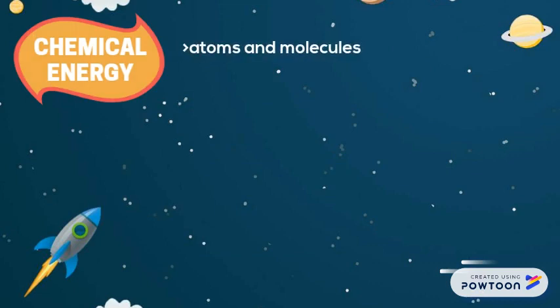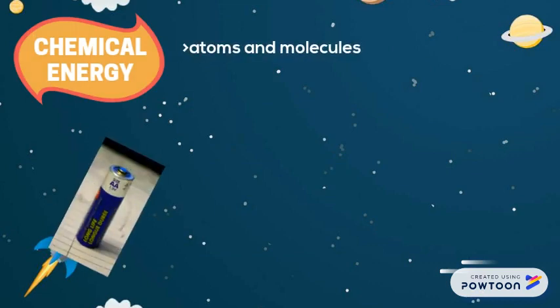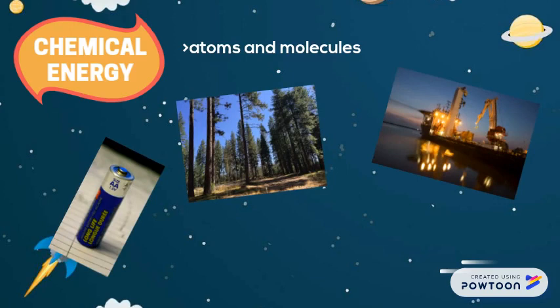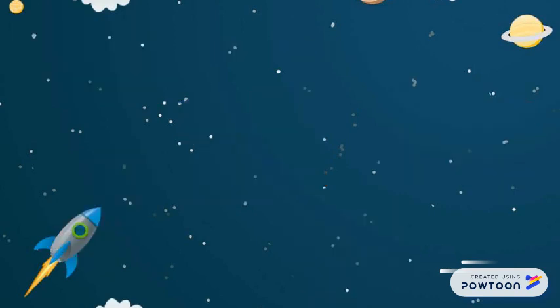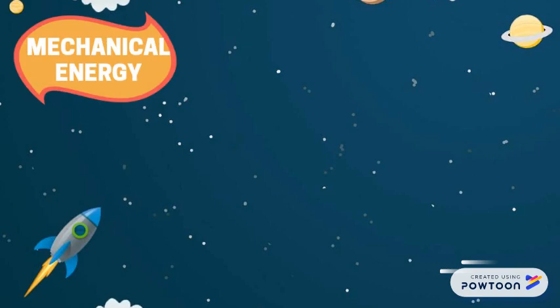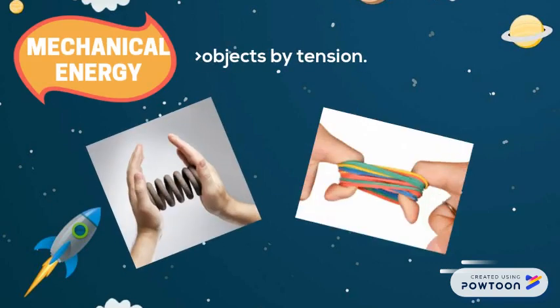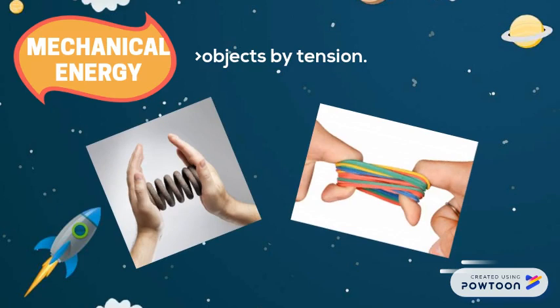Chemical energy is energy stored in the bonds of atoms and molecules. Batteries, biomass, petroleum, natural gas, and coal are examples of chemical energy. Mechanical energy is energy stored in objects by tension. Compressed springs and stretched rubber bands are examples of stored mechanical energy.